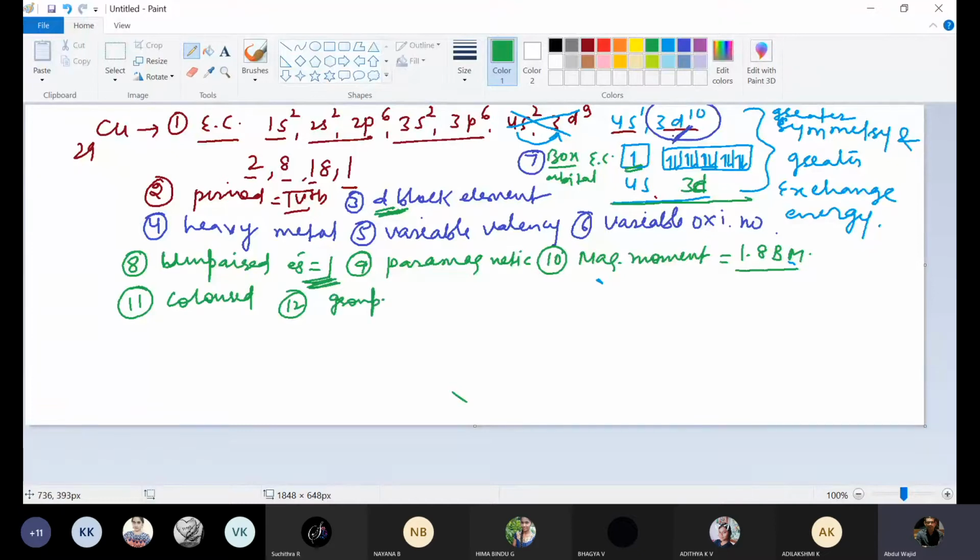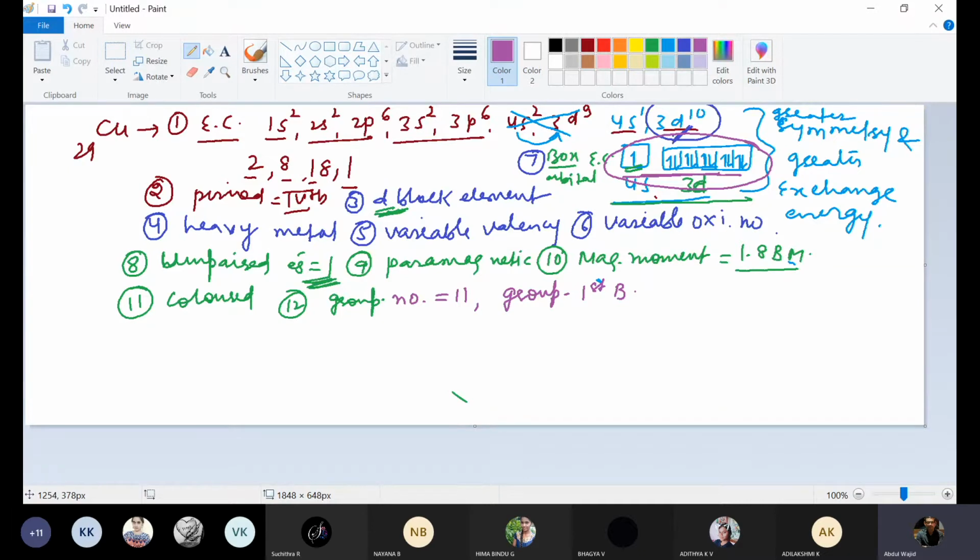See, in this block electronic configuration, how many electrons are there? 11 are there. So whenever in this block electronic configuration the number of electrons is more than 8, that will always be group number 11, and group number 11 is of group 1B. So these are the 12 points related to copper.